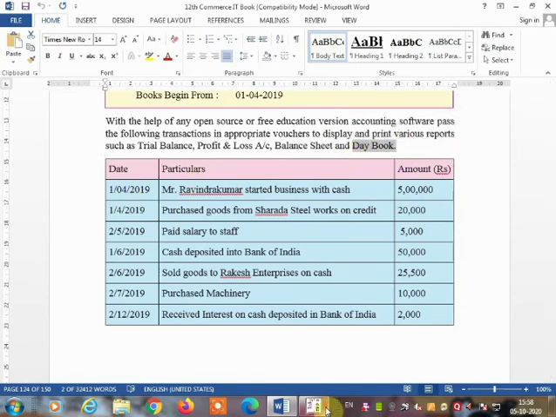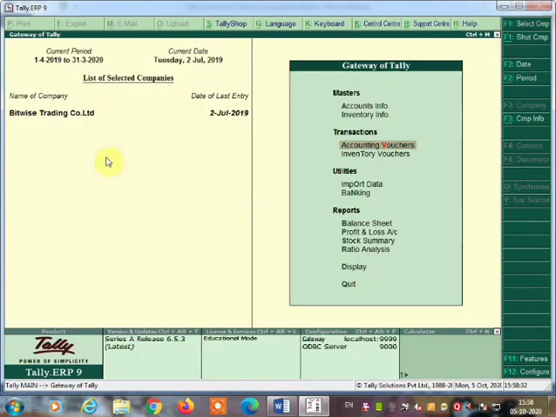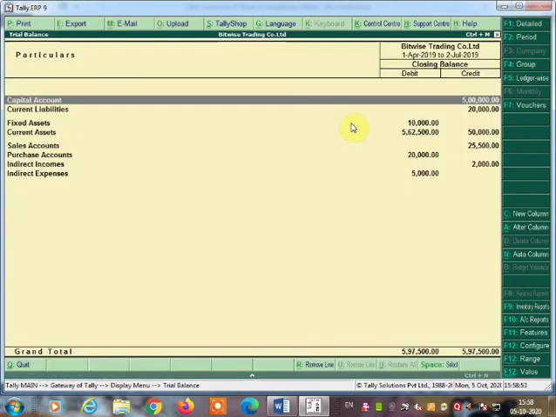To see the trial balance, you have to come out from this voucher entry by pressing the escape key. Once you press the escape key, you will come to the gateway of Tally. Look here, gateway of Tally. Now to see the trial balance, you have to go to display. Click on display and it will go to the display menu. In the display menu there is a trial balance, so click on the trial balance. Once you click on it, you will get all the details here.